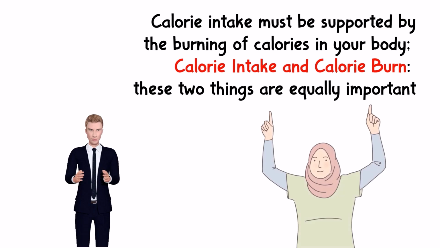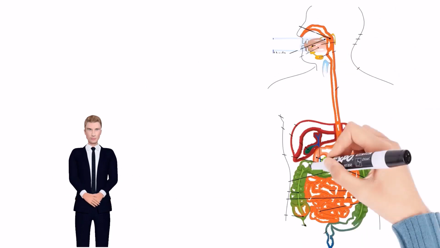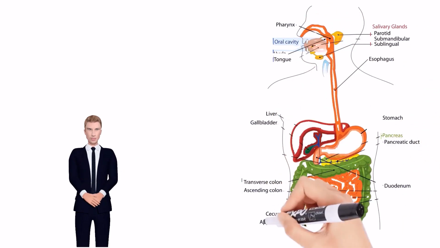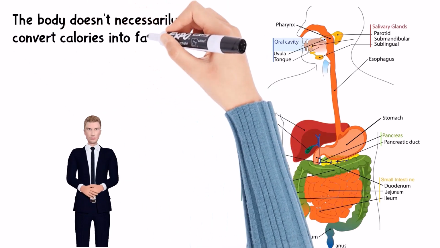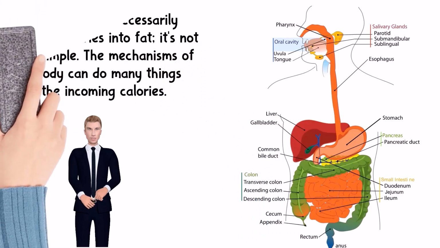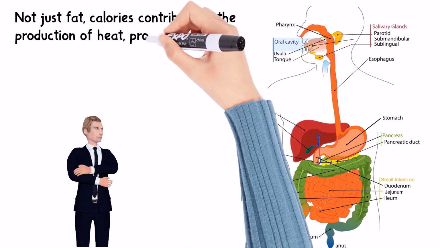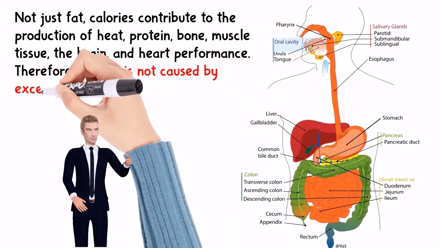When it comes to calories, there's also another misconception about this. Before reading Jason Fung's book, I believed that our body's mechanisms automatically convert the calories we consume into fat. Still, it's not that simple, and there are no studies that confirm this false belief. Our bodies indeed convert calories into fat, but this is only one of the many contributions calories make to our bodies. Not just fat. Calories contribute to the production of heat, protein, bone, muscle tissue, brain, and heart performance.